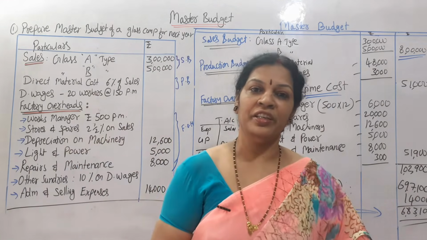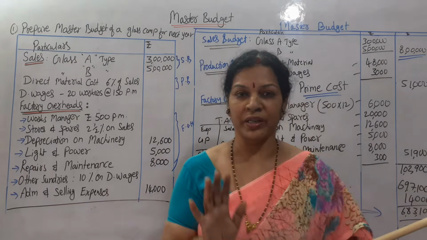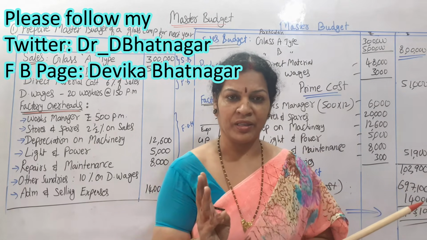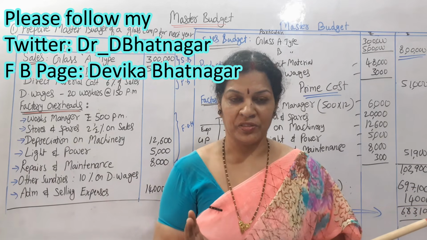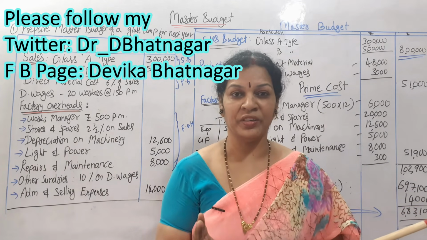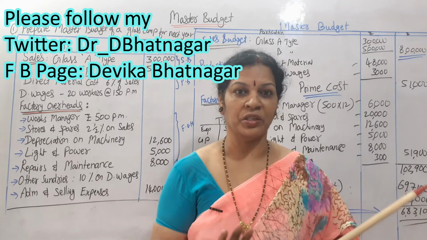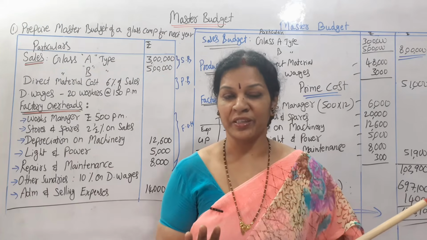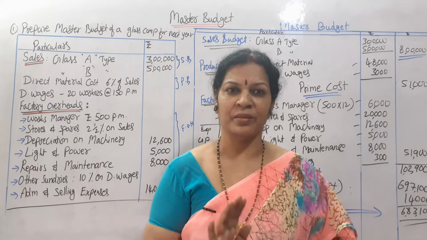Whenever you get any problem related to the master budget, need not worry, understand what they are saying. First find out the sales budget and deduct all the expenses, you will get gross profit. And if you find any other indirect expenses, deduct them, and you will get the expected net profit. That's all. This is master budget. Need not worry, simple.